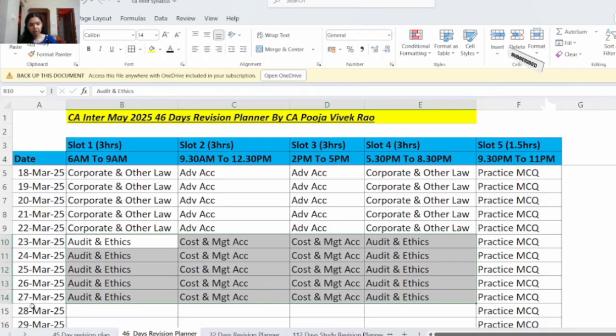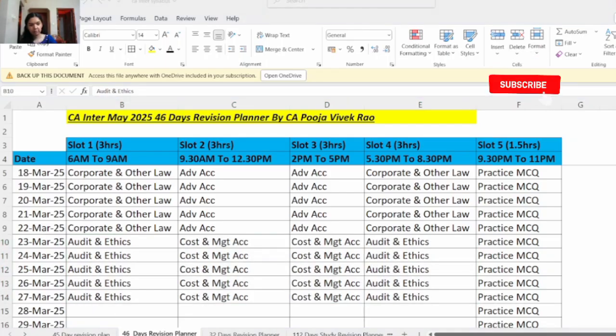Then from 23rd March to 27th March, that is the next 5 days, here you will revise auditing and ethics and cost and management accounting. In slot 1 and slot 4, you will revise auditing and ethics. And in slot number 2 and 3, you will revise cost and management accounting.